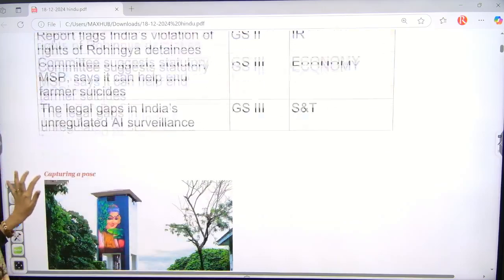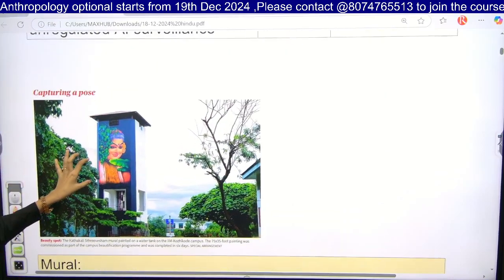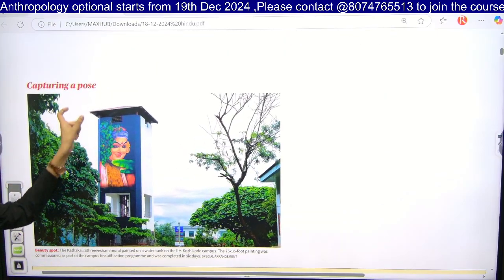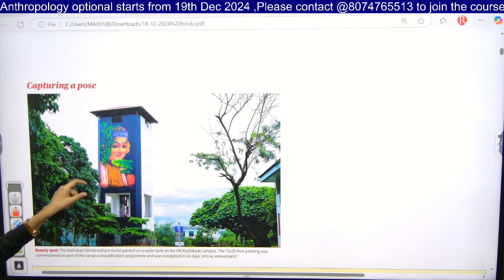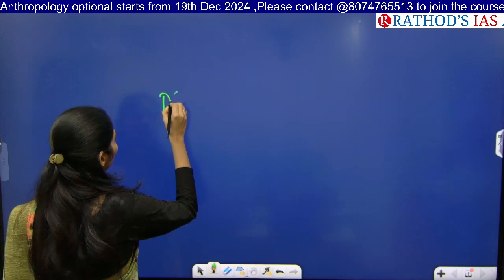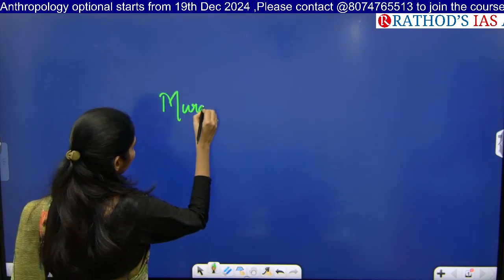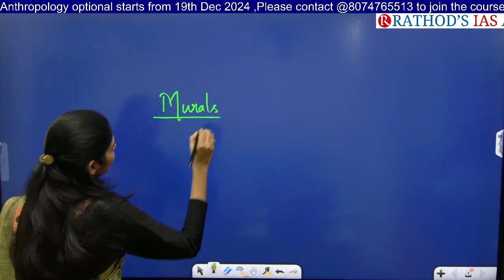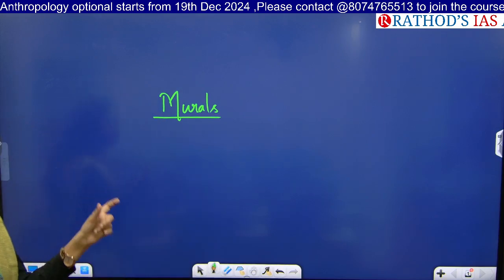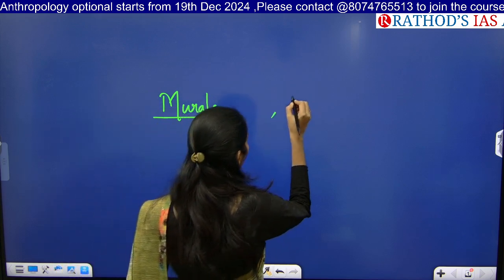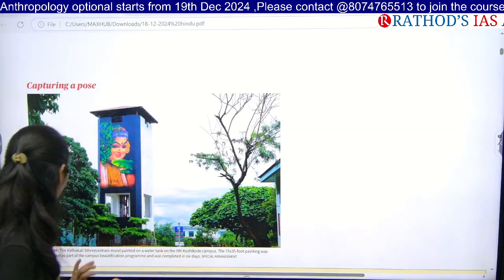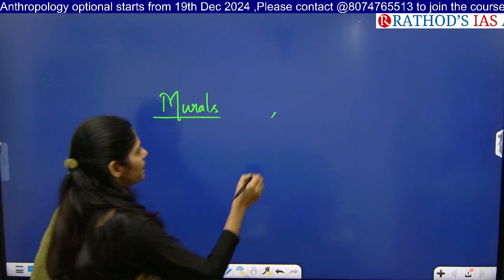So let us see the first image. What is this image? It is appearing on a wall, right? Can you relate it with any traditional or classical dance forms of India? Actually, this painting is related to murals. It is an example of one kind of painting, that is mural painting. And the next image depicted is related to Kathakali.